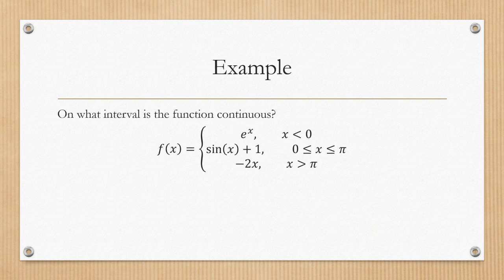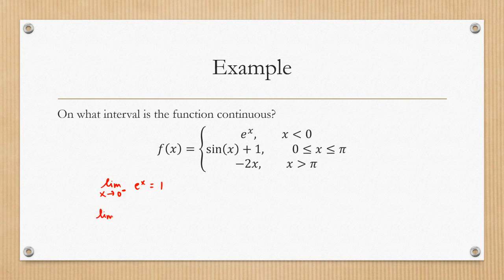Here's another function with possibly some discontinuities. If x is less than 0, this is going to be the e to the x function. I know that that is continuous all the way up until 0. I know e to the x is continuous. And then sine x plus 1, well, I don't know. Let's look at those two limits. The limit as x goes to 0 from the negative direction of e to the x would be 1.